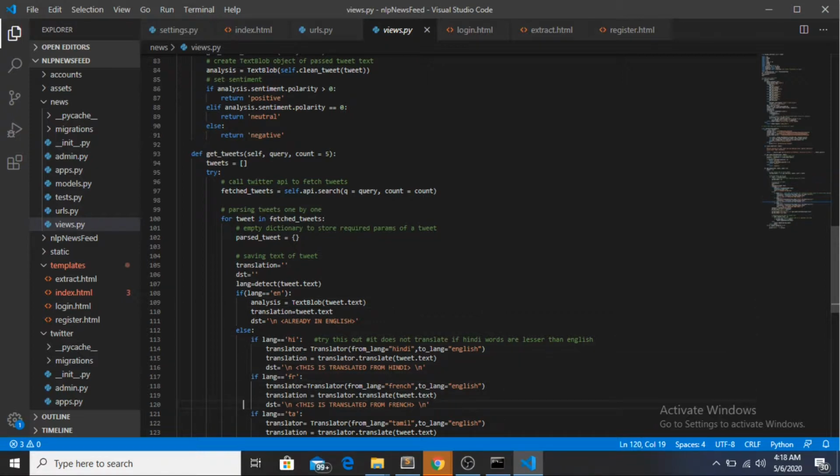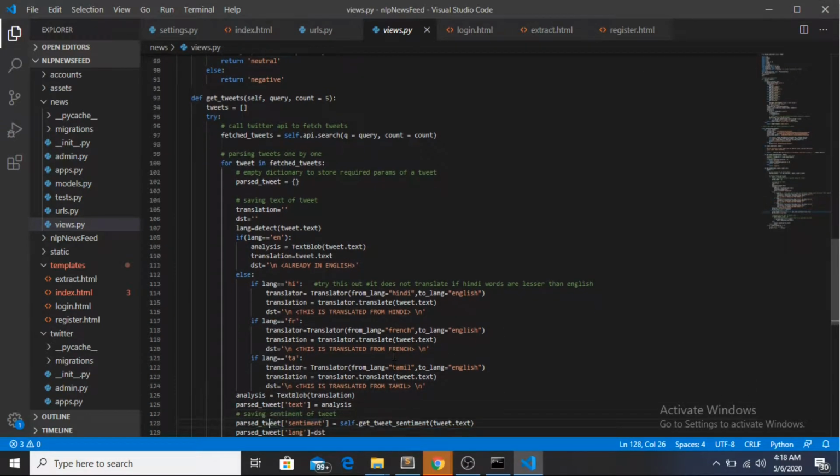So if the language is Hindi, then the translator will translate from Hindi to English. This translation variable, as I said, will contain the tweet.text which is translated. Now DST will say this is translated from Hindi, so it's in English, translated from Hindi. FR stands for French, so the same thing is done for French, and then for Tamil.